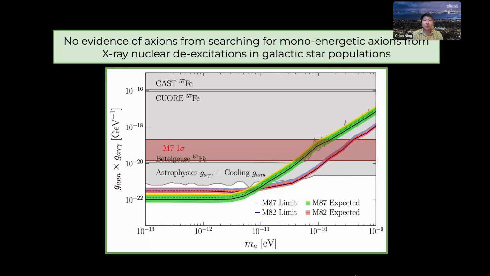Here we show the 95% upper limits and 1-2 sigma containment bands under the null hypothesis on the combined axion-nucleon and axion-photon couplings from our two most stringent searches, that looking for axions produced from iron-57 transitions in the M87 and M82 galaxies. Excitingly, our results lead the constraints for ultralight axions coupling to nucleons and photons below around 10 to the minus 10 eV.